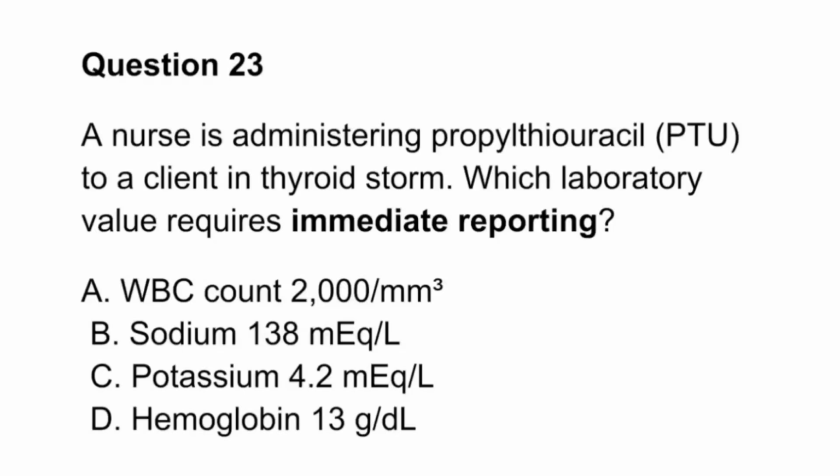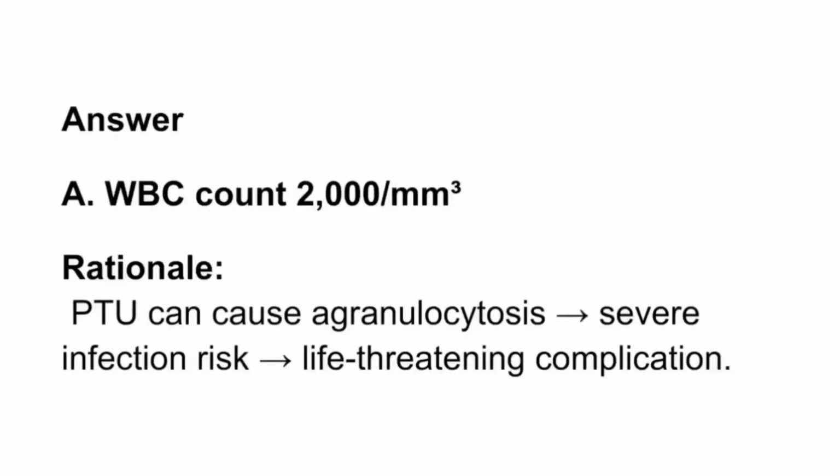Question 23. A nurse is administering propylthiouracil, PTU, to a client in thyroid storm. Which laboratory value requires immediate reporting? A. WBC count 2000/mm³. B. Sodium 138 milliequivalents/L. C. Potassium 4.2 milliequivalents/L. D. Hemoglobin 13 g/dL. Answer: A. WBC count 2000/mm³. Rationale: PTU can cause agranulocytosis, with severe infection risk, a life-threatening complication.